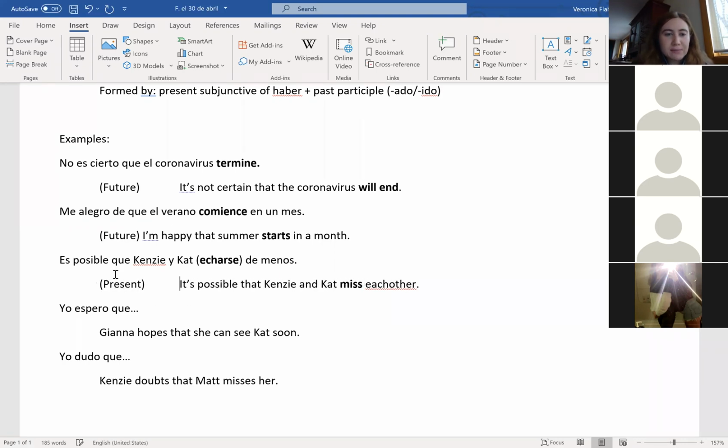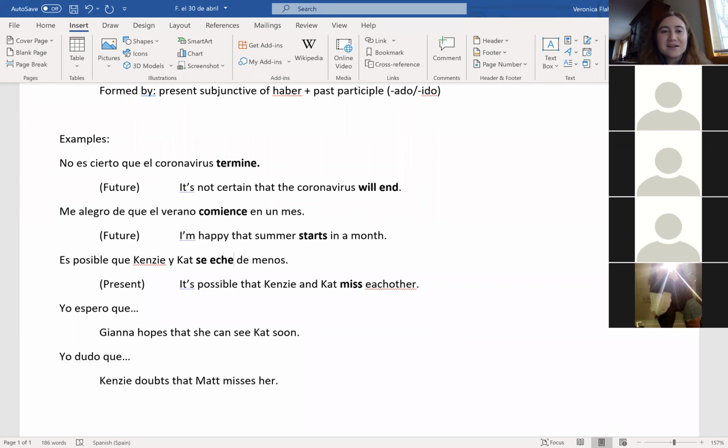It's possible that this is happening right now, right? It's possible that Kenzie and Kat miss each other. So what are we gonna do with the se? You have to put the se in front of the word. So se, that goes away. And now what do we do with HR? You take off the AR and put an E. Just one E? I don't know, maybe two.